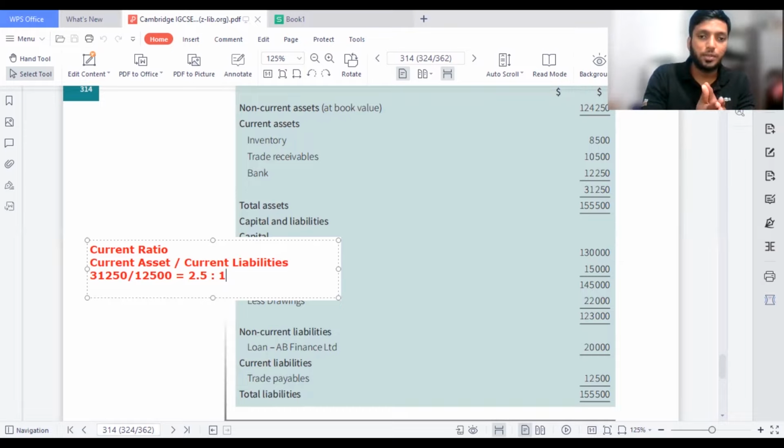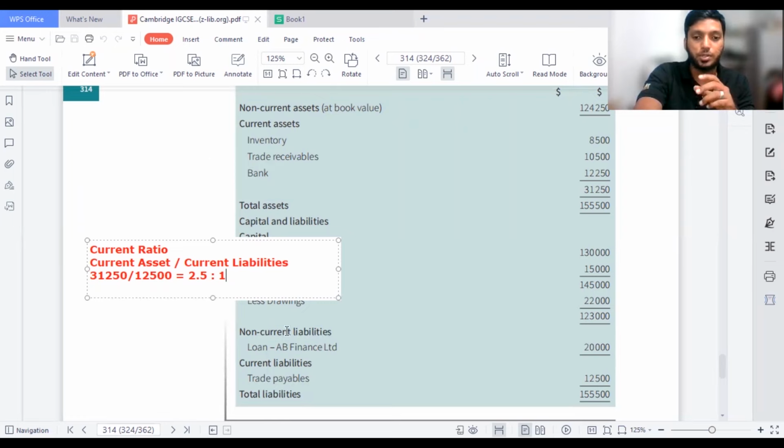So in exams they might ask you to calculate the current ratio, and the answer is 2.5 is to 1. Is the business in a sustainable manner? Comment on the above ratio. So you should say that the business is in a stable manner, because they can cover their current liabilities with the current assets, and even if they give 1 to current liabilities, they have 1.5 more, because it's 2.5. So it is above the benchmark, which is 2. You should be able to write this type of answer. I have done certain past papers, so you can go through those past papers and understand how I have already done this particular area.